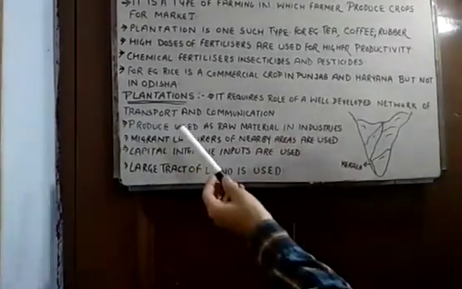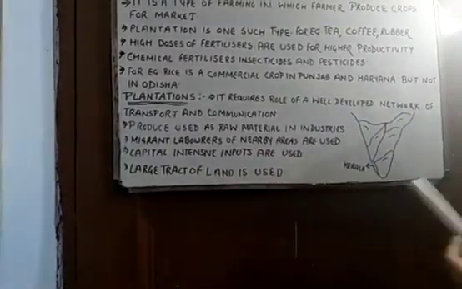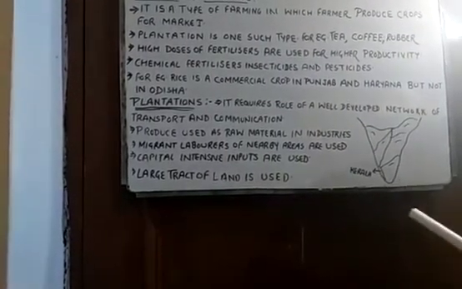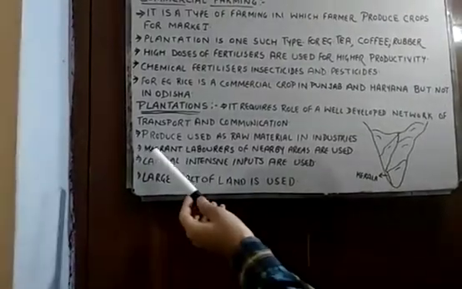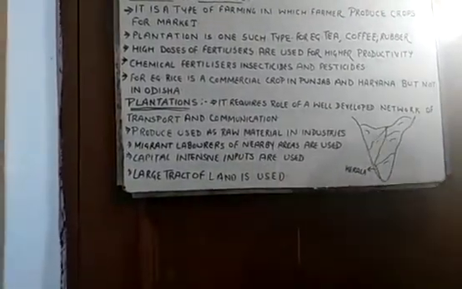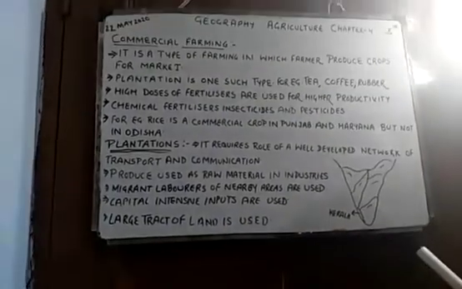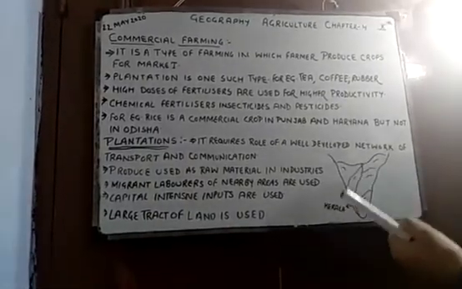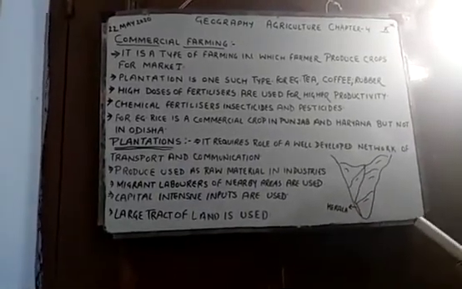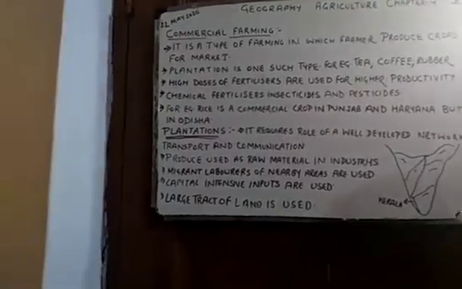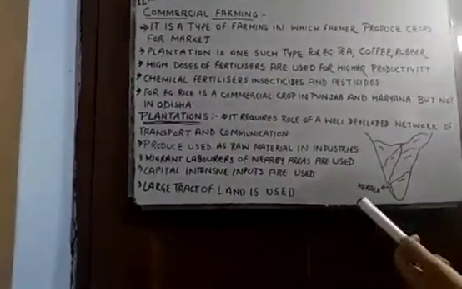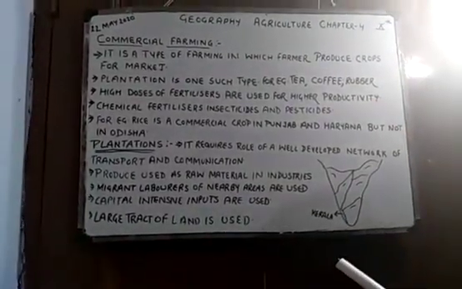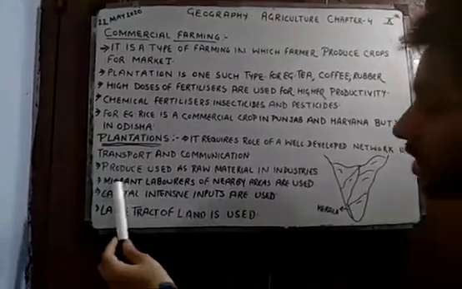Second point is produce used as raw material in industries. Whatever they are producing, maybe it is coffee, maybe it is rubber, is used as raw material in industries. Migrant laborers of nearby areas are used. For example, if I take tea and coffee, we need to pluck the produce from the plant, so migrant laborers are used, and it is a very hard-working job. Next, capital intensive inputs are used, machines and related inputs. Capital means that you need a lot of money.